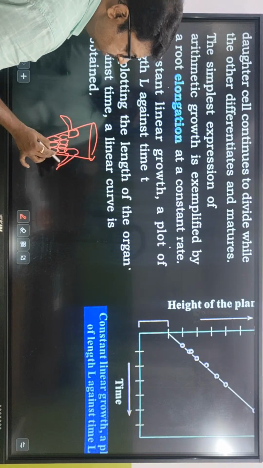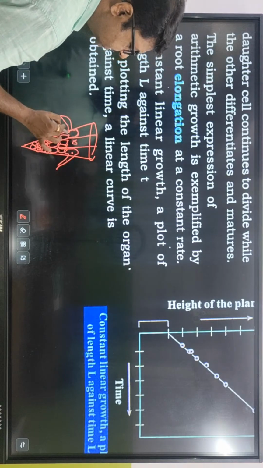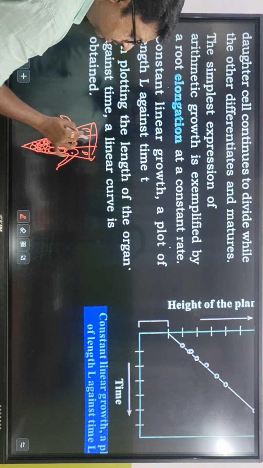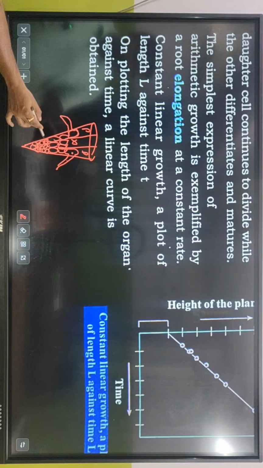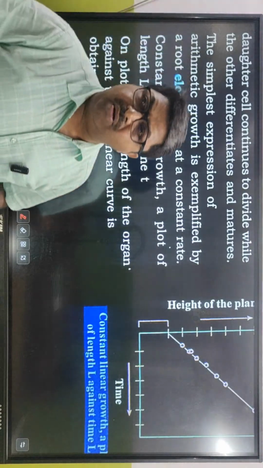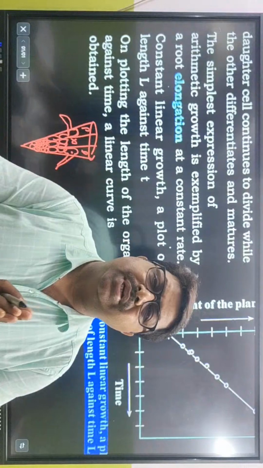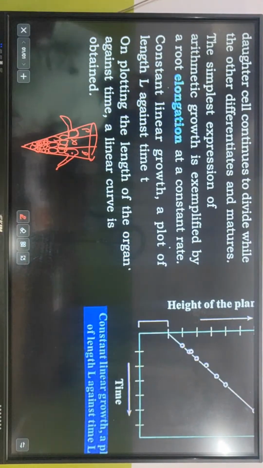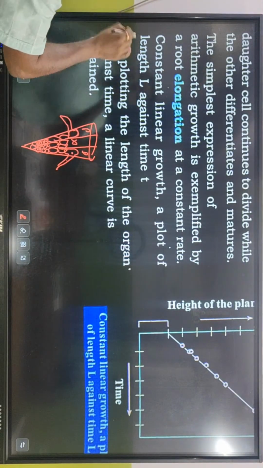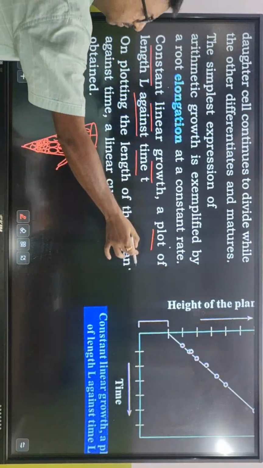In the zone of cell maturation, some of the cells form root hairs. There is a unicellular one, and the matured cells can form xylem and phloem and can form the vascular tissues. তারপরে there are some cells which constantly help in increasing the number of the cells. কিছু cells আছে, there are some cells which help in maturation and for specific functions ওরা grow করে. Constant linear growth, a plot of length against time.